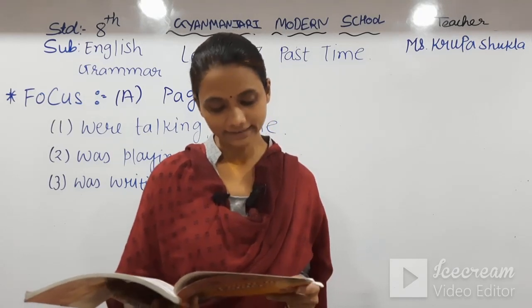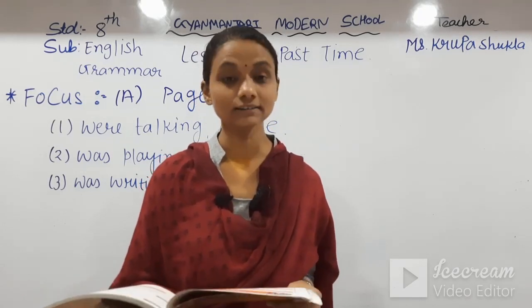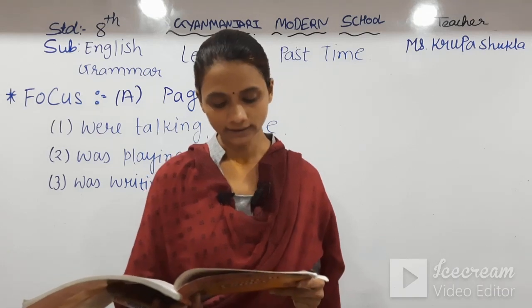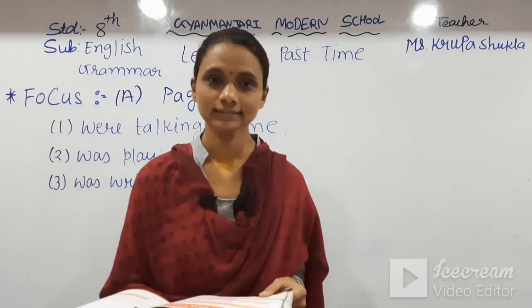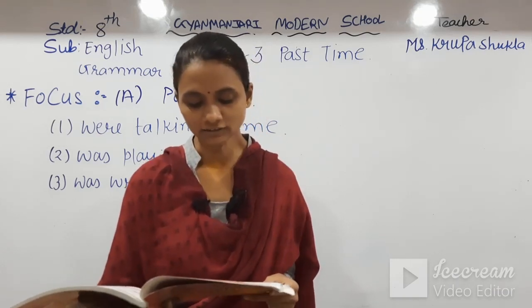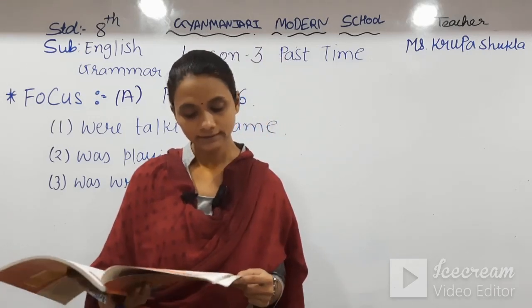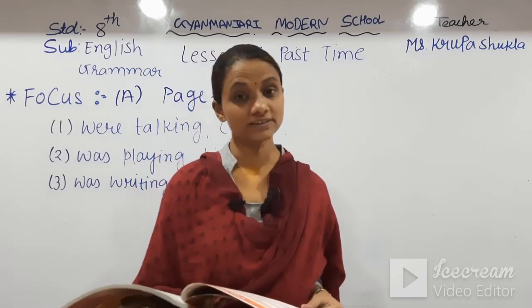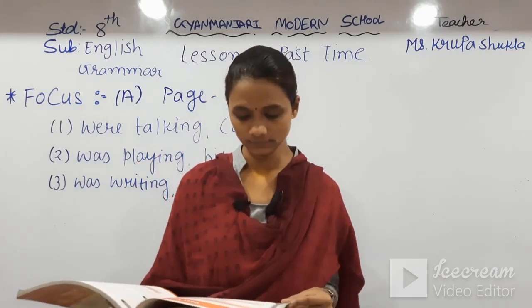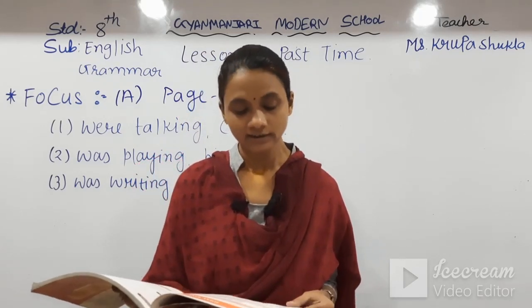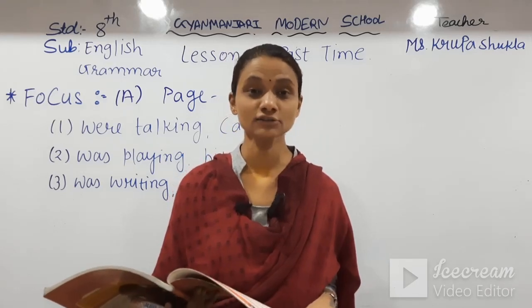Number 4 is his father blank the car when he blank home. Clean and get are given. So his father was cleaning the car when he got home. The past form of get is got. See why we are using past continuous in the first blank and simple past in the second? If you have noticed, here we have two clauses conjoined with when.